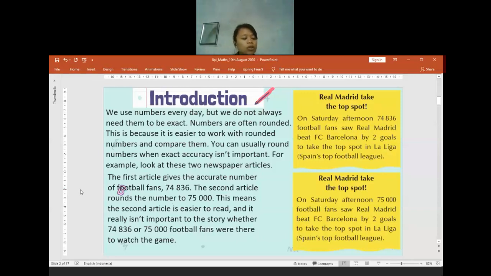Maybe when you measure the length of a pen, you have to find a pen that is 10 centimeters, but you cannot find exactly 10 centimeters. You will be okay if you have 9.6 centimeters, or maybe 10.2 centimeters, something like that. That's why rounding off is important in your daily life, and you are also using it in your daily life.